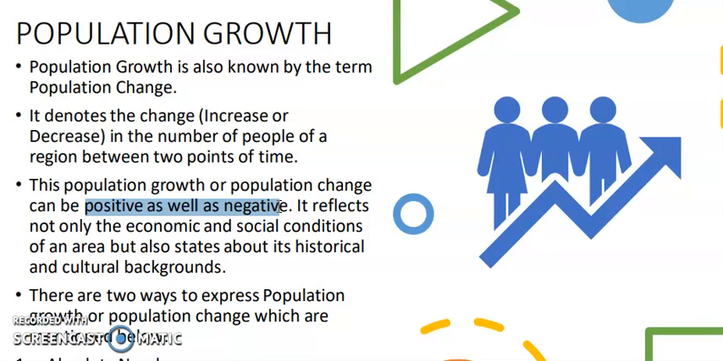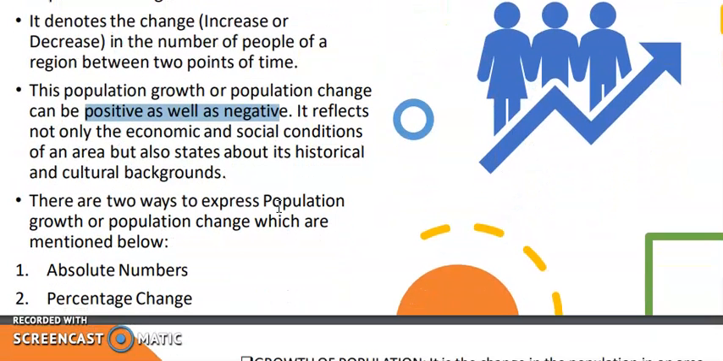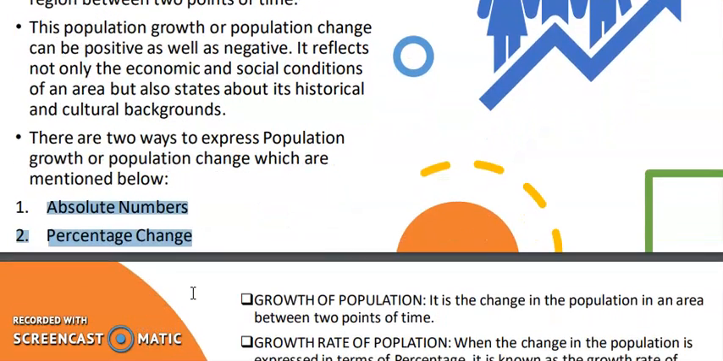Now in the case of population change, we are expressing the population growth in two ways. One is the absolute number, another is the percentage change. In the case of the absolute number, the change occurs in a whole number, suppose 1000 people added, and percentage means when we are taking out the percentage only.